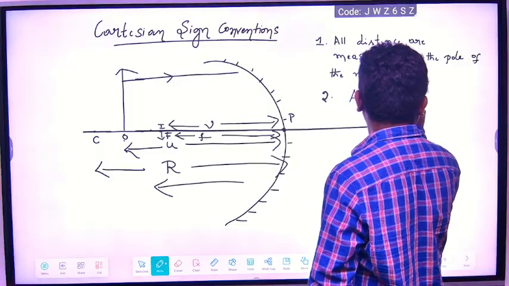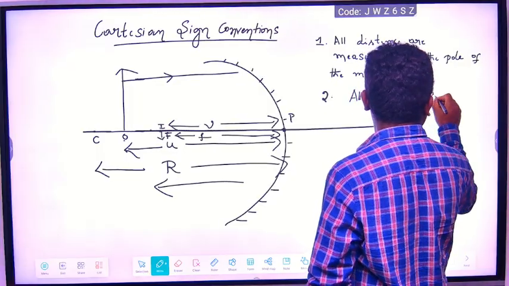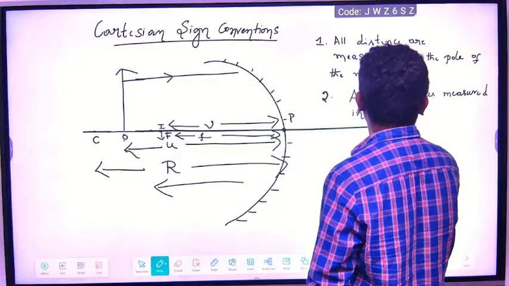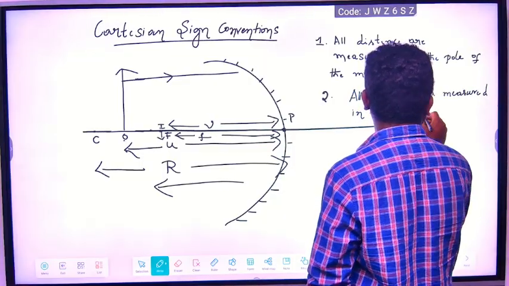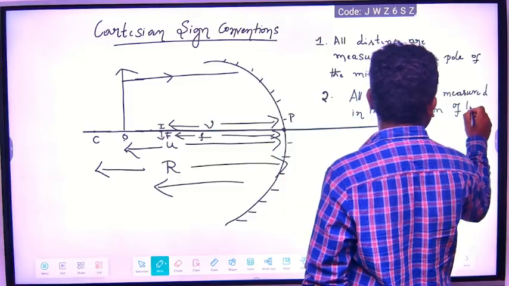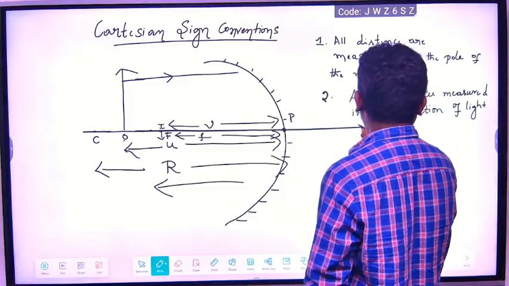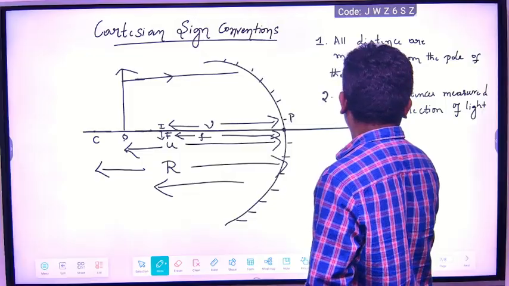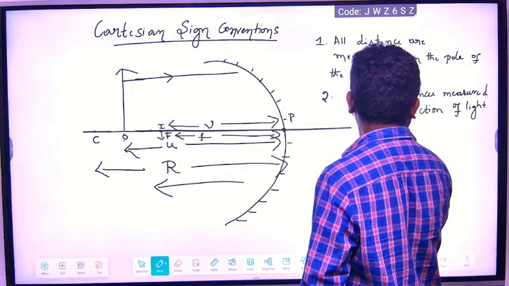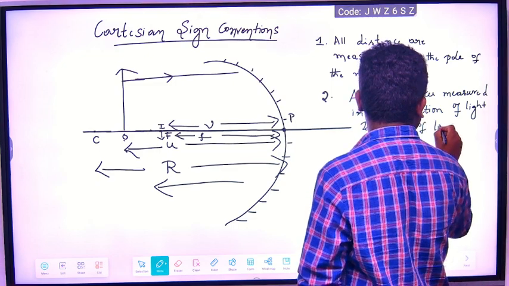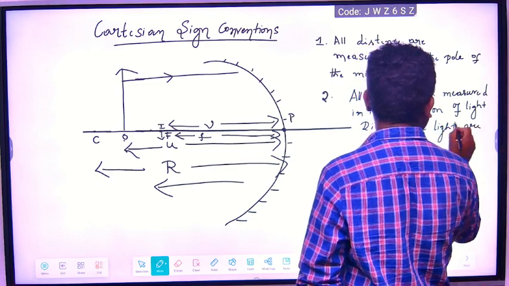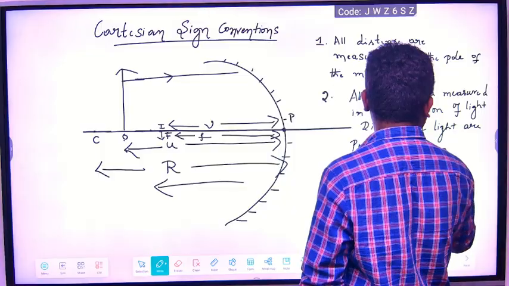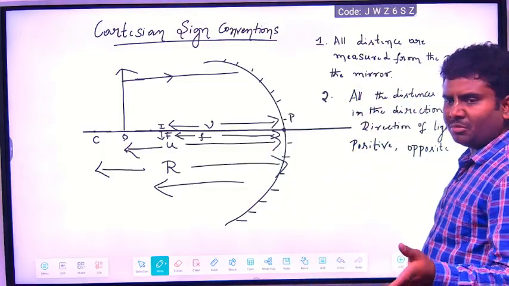All the distances measured in the direction of the light ray are positive, but opposite to the direction of the light ray are taken as negative.